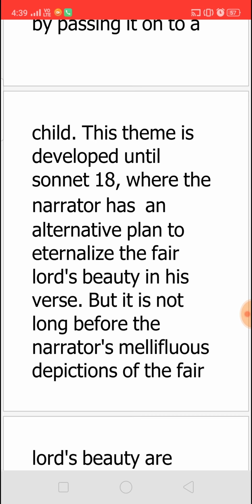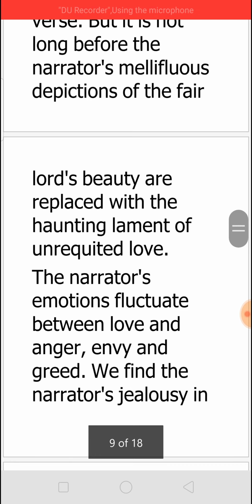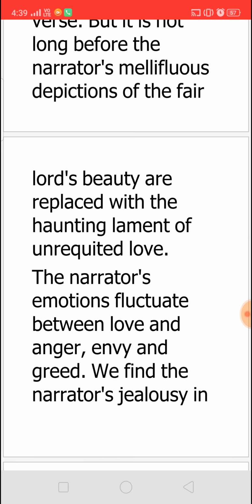And then the narrator gives another plan. He says that he is going to eternalize the fair beauty of the lord through his verse, and so he can become immortal, that is, his beauty can become immortal. And then afterwards he starts lamenting about the love which he expected from his lord being diverted to another poet, whom we are referring to as the rival poet.